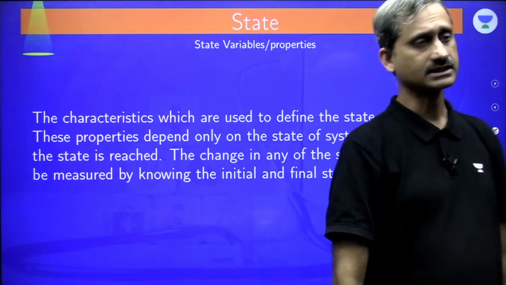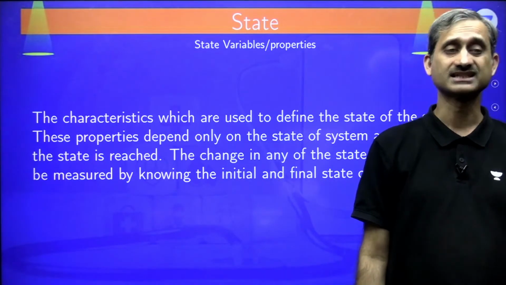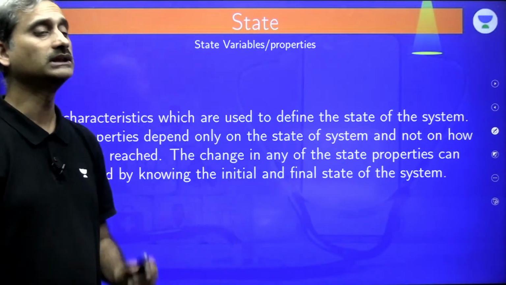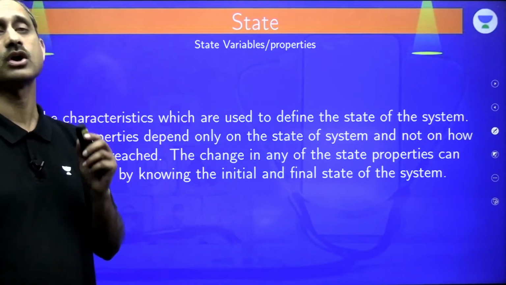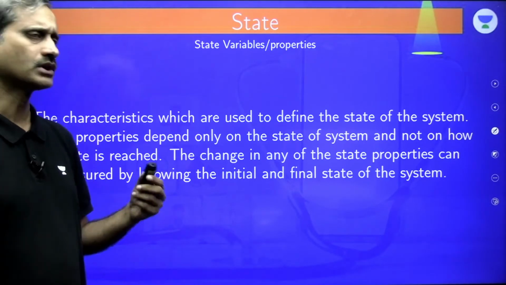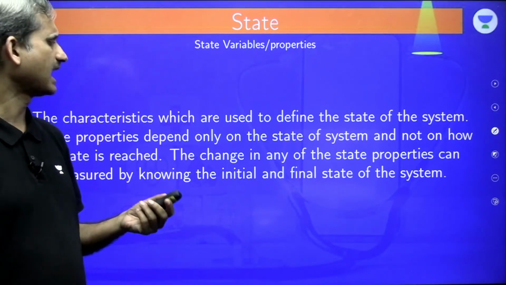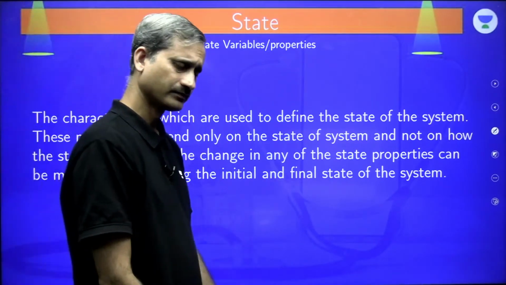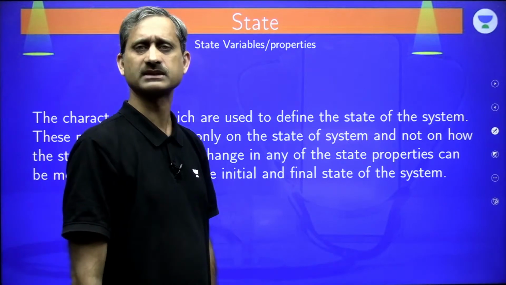State properties, the characteristics which are used to define the state of the system. These properties depend only on the state of the system and not on how that state has been achieved. You can find the change in the state properties by knowing the initial and the final state of the system. It's very easy to explain.